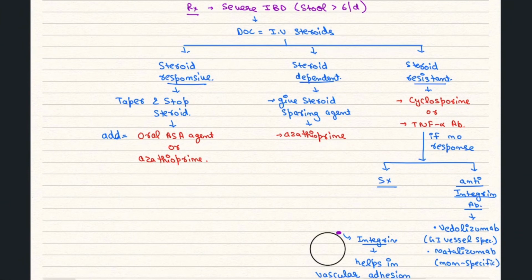Now we will go for severe IBD, which is the same for ulcerative colitis as well as Crohn's disease. The drug of choice is IV steroids. If the patient is steroid responsive, then we will taper and stop the steroid and add the oral ASA agent. If it is steroid dependent, then a steroid sparing agent will be given, that is azathioprine. If it is steroid resistant, then cyclosporine or TNF alpha antibody is given. If no response occurs, generally surgery will be done. Anti-integrin antibodies can also be given, but are not generally used. Then we will go for surgery.